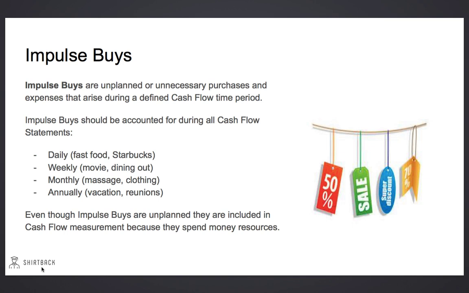We should always document our impulse buys depending on the time period we use them. We can measure our impulse buys on a daily, weekly, monthly, or annual basis. Daily impulse buys may be your Starbucks coffee. A weekly impulse buy may be going to a movie. Monthly impulse buys may be buying some new clothes. And an annual impulse buy might be a vacation.